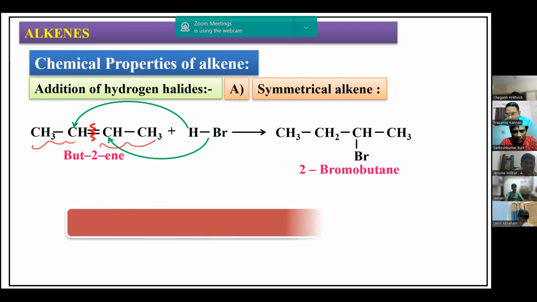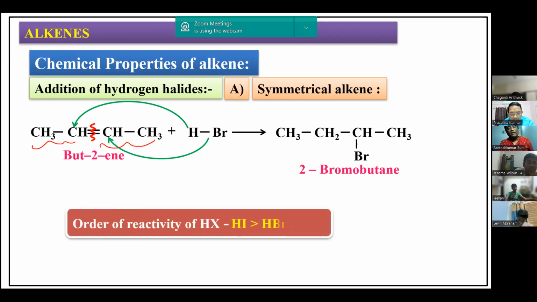Now, order of reactivity with respect to HI, which is going to add faster, you must remember. So HI adds faster than HBr than HCl. Why HI? Why not HCl or HF? It is much greater than HF. So why is HF not adding even though F is more electronegative? You can ask here. In this case, we are not worried about electronegativity. We are worried about the bond strength.